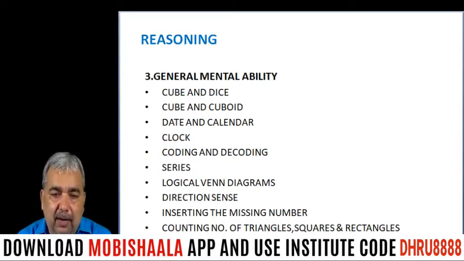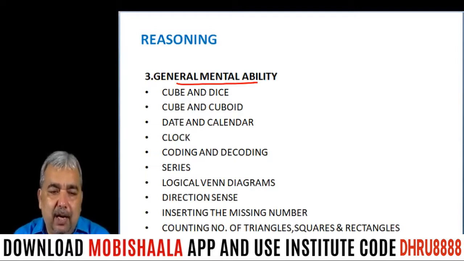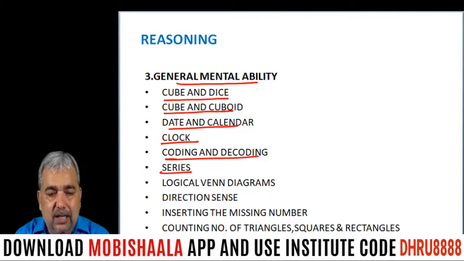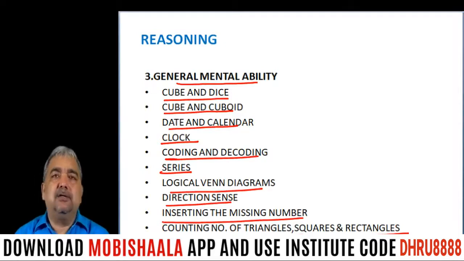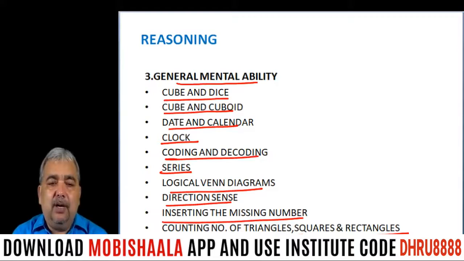general mental ability, which I have written here. That is also part of reasoning. In general mental ability, you can see the chapters: cube and dice, cube and cuboid, date and calendar, clock, coding and decoding, series, logical Venn diagram, direction sense, inserting the missing number, counting the number of triangles, squares and rectangles. See, there are many chapters in general mental ability.